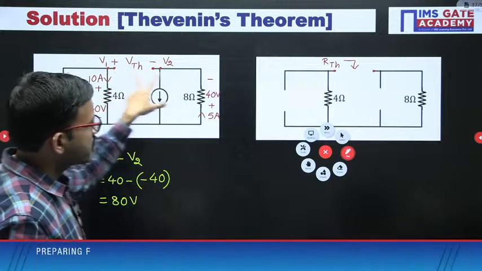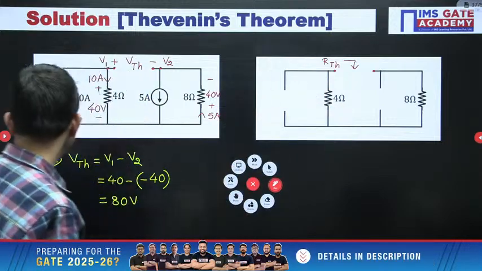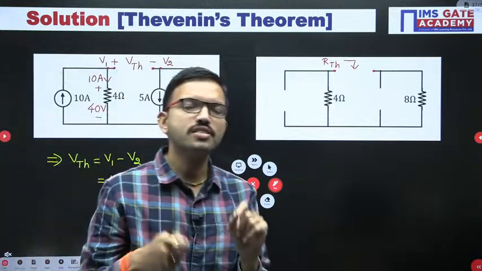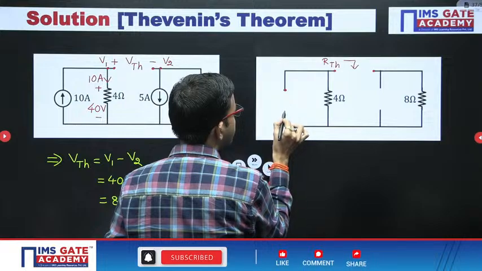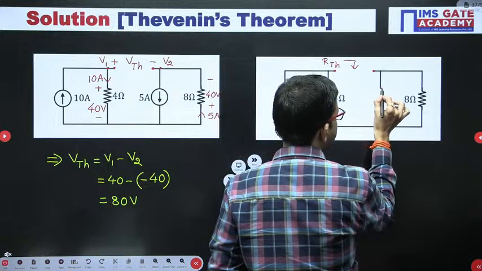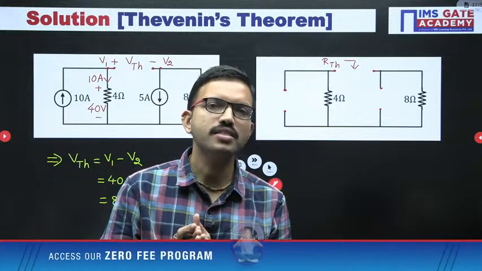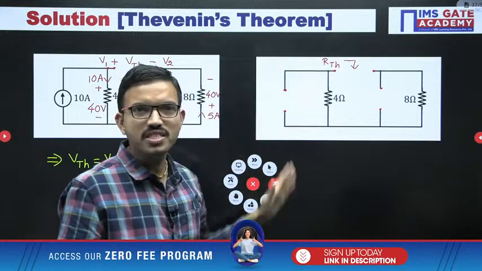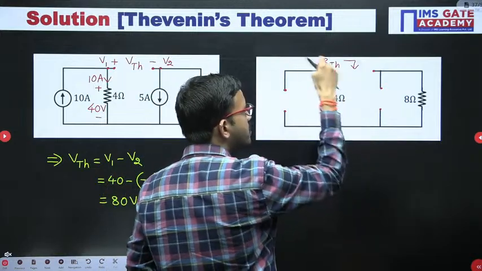Now we have to find out RTH across the open circuit terminals. In order to find RTH, in the given circuit you have independent current sources. Independent current sources you have to replace with their internal resistance. The internal resistance of a current source is infinite, that means open circuit. Here also it is open circuit. If you have independent voltage sources, we replace them with their internal resistance, that means 0 ohm, ideal case I am talking. 0 ohm means short circuit. So here open, here also open. Now with respect to these two terminals, we have to find out RTH.